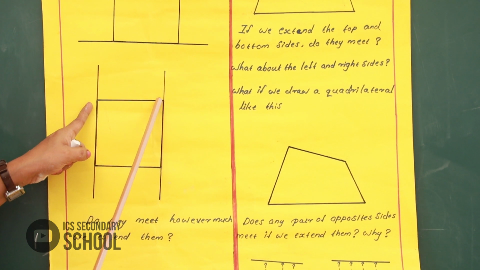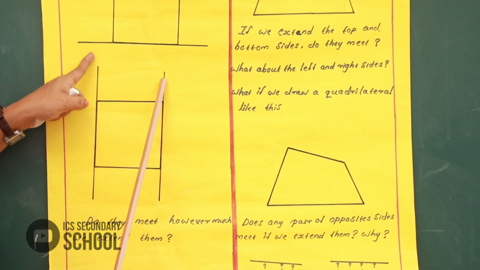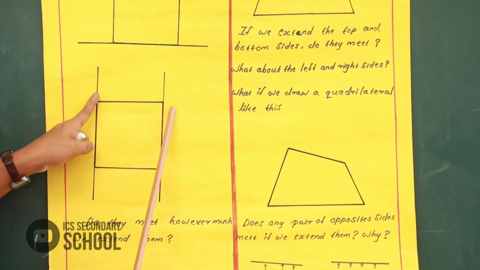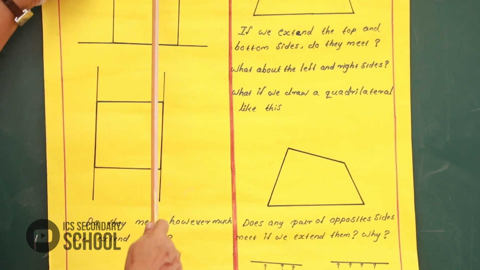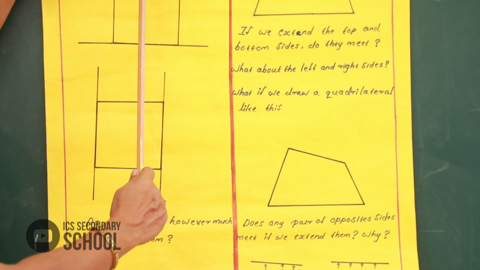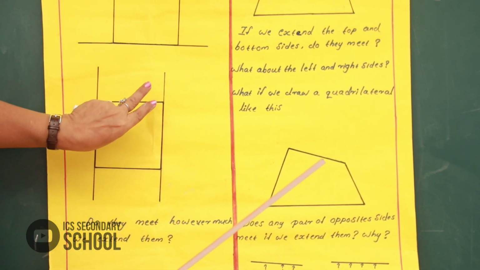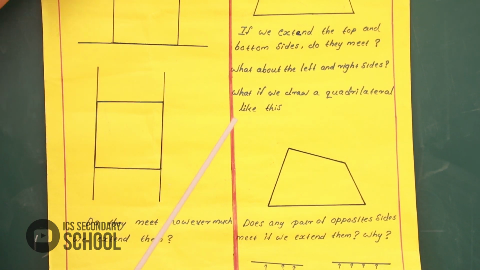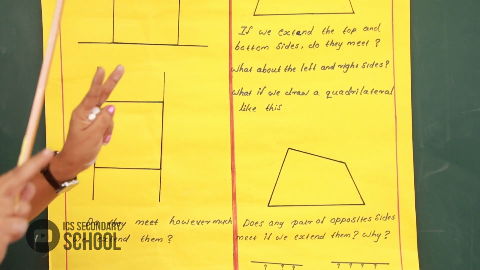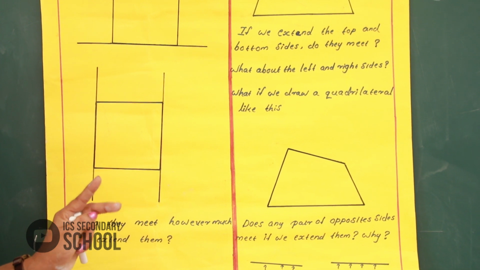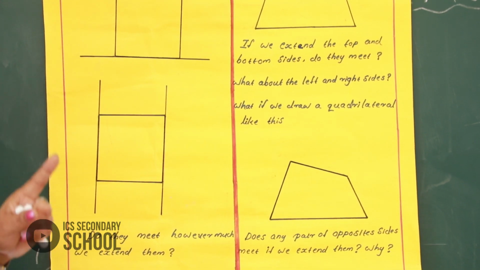If we extend the top part of the rectangle, the lines never meet. They keep the same distance everywhere and never meet. Okay, got it? Never meet.